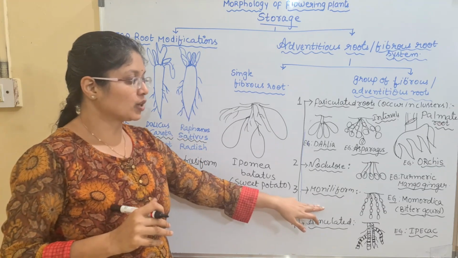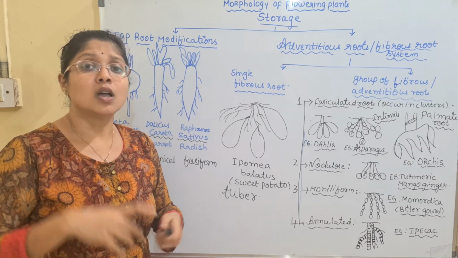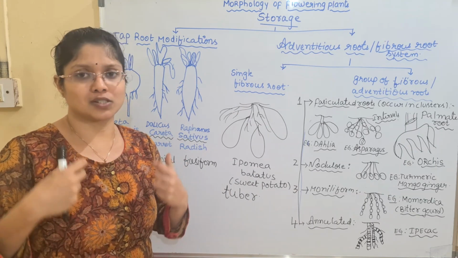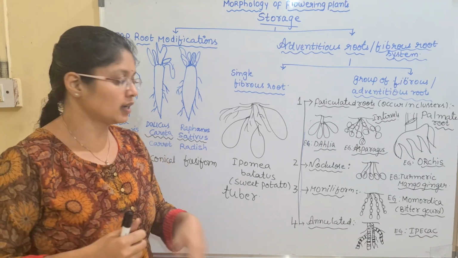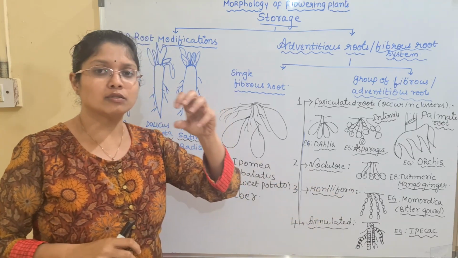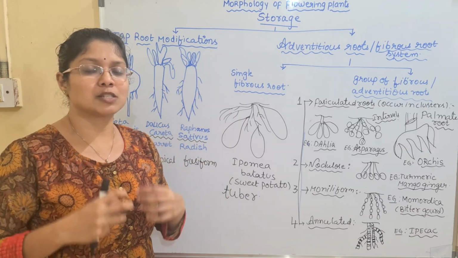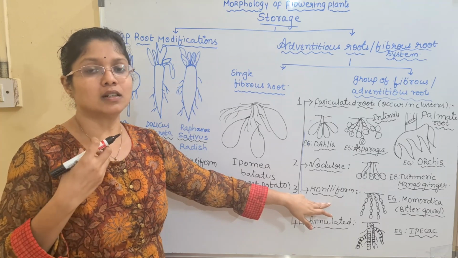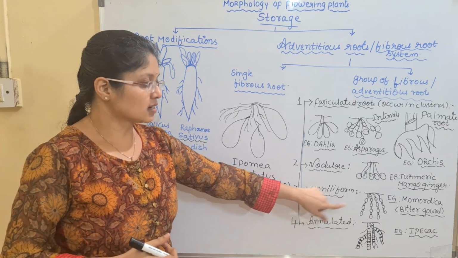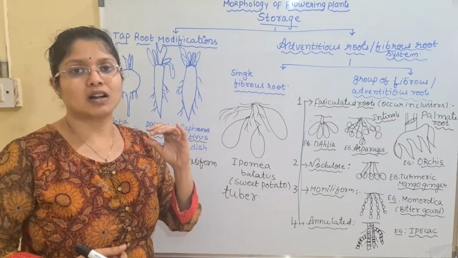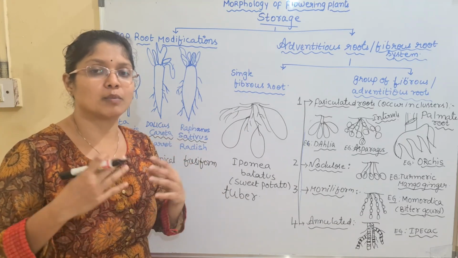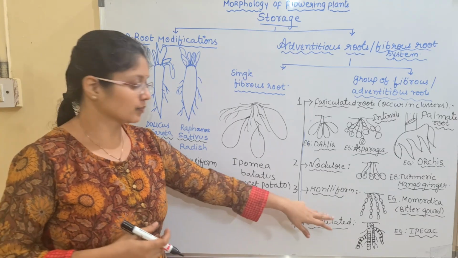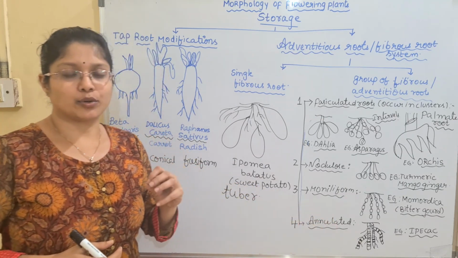In the same way, the moniliform roots will have beads, which are compared to the beads of a string or the beads in a necklace. So the single root will be storing the food material at different intervals, giving a specific pattern of storage compared to the beads in a necklace. This condition is mainly seen in Momordica charantia, whose common name is bitter gourd, karela.